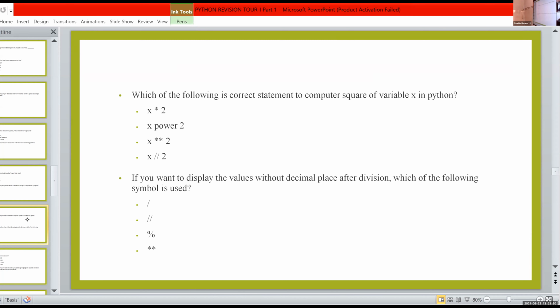Which is the correct answer? Third option. Correct, Achu. That is the third option. Okay. X exponent, that is exponentiation 2. x star star 2. That is the correct answer.